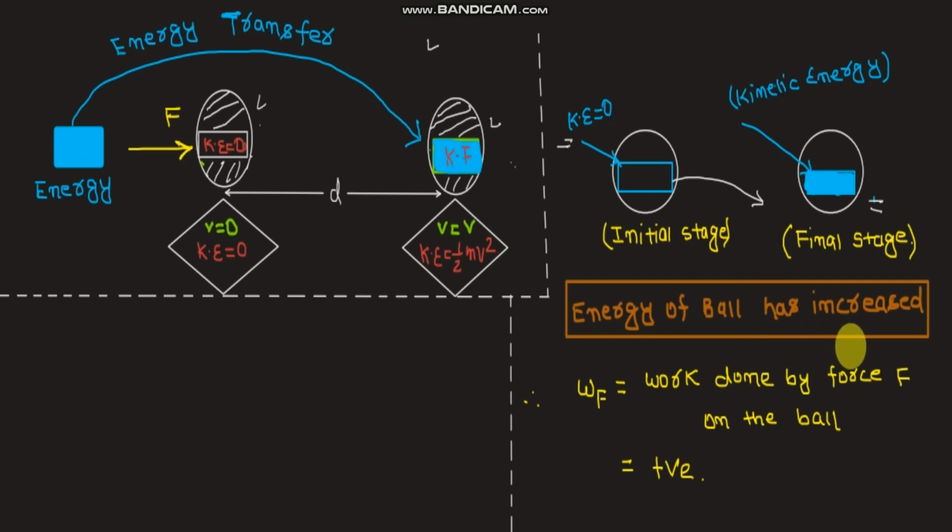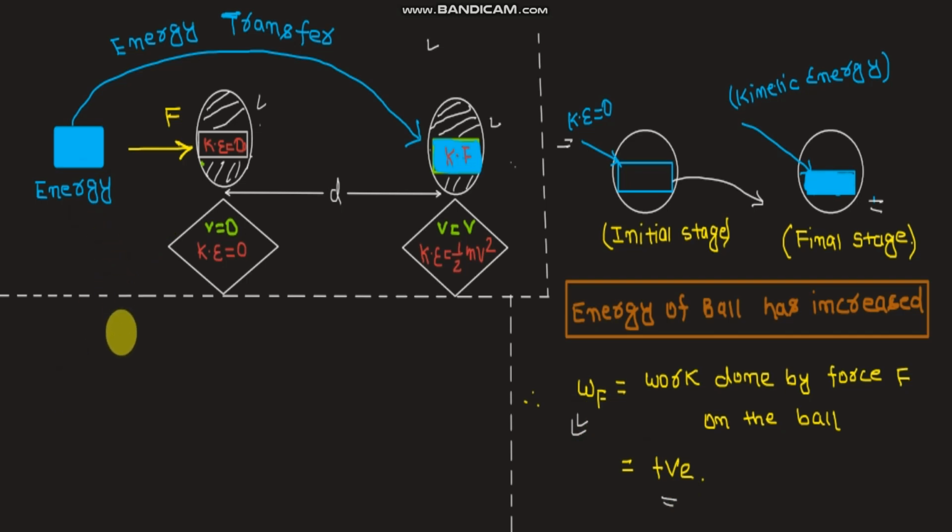In this case, where in the final stage the energy of an object has increased, we say that the work done by the applied force is positive work done. Simply saying, if energy at the final stage has increased, then work done by that force is positive.